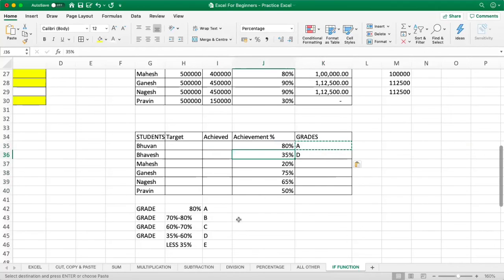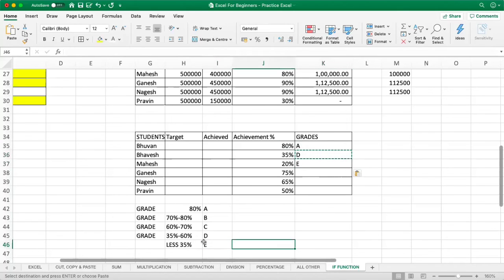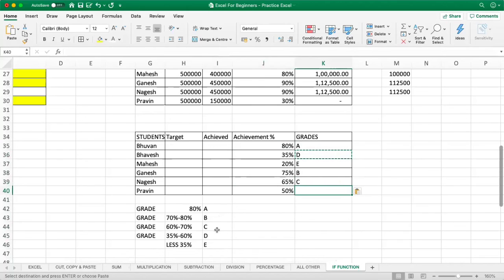He has achieved 35, so he got D. He has achieved less than 35%, so he is in grade E. Ganesh has achieved 75%, so he is in grade B. Nagesh has achieved 65%, so he is in grade C. And Praveen has achieved 50%, so he is in grade D.